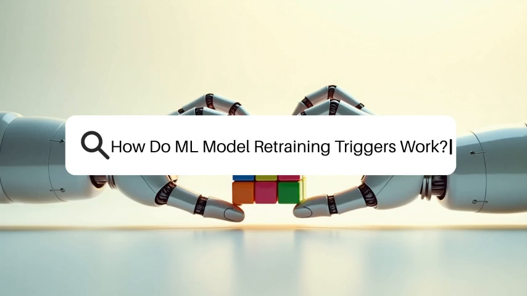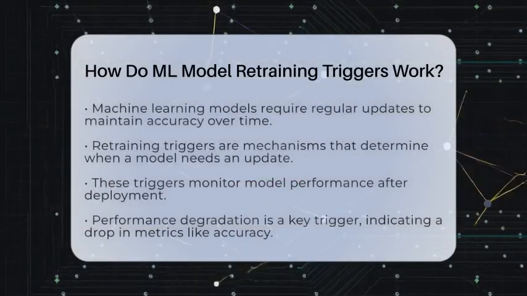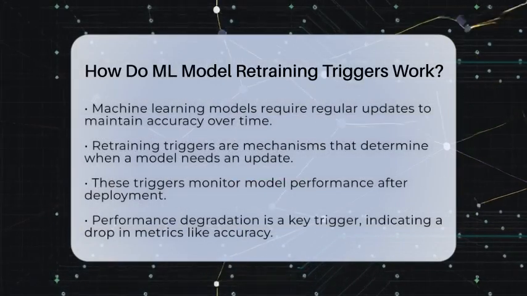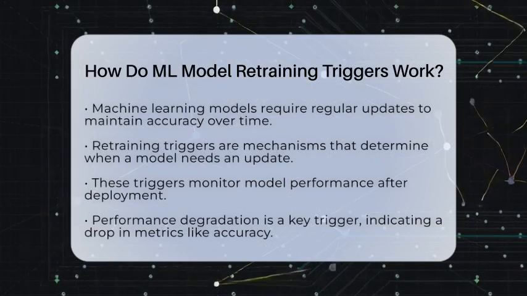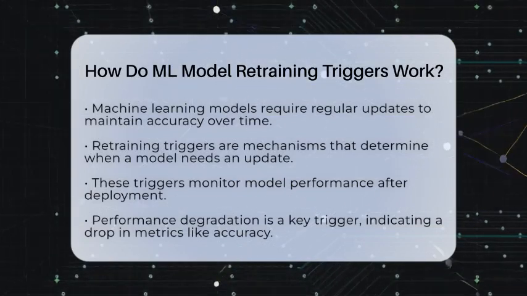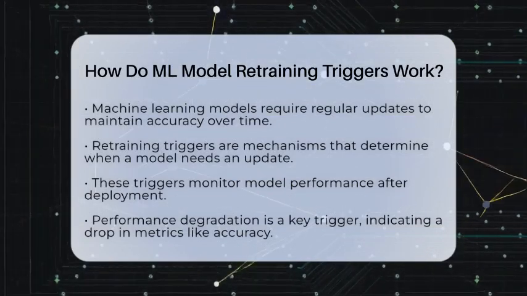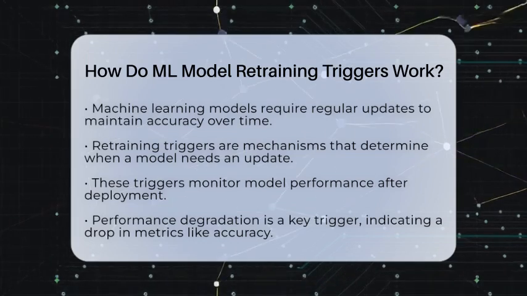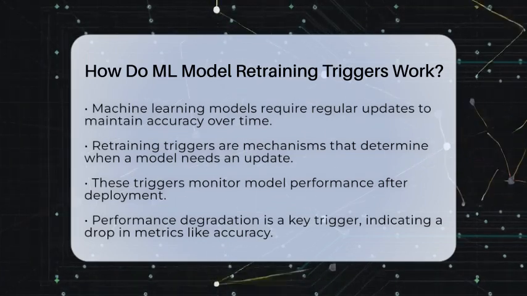How do ML model retraining triggers work? Have you ever wondered how machine learning models stay sharp and accurate over time? The answer lies in something called retraining triggers. These are the mechanisms that help decide when a deployed machine learning model needs an update.